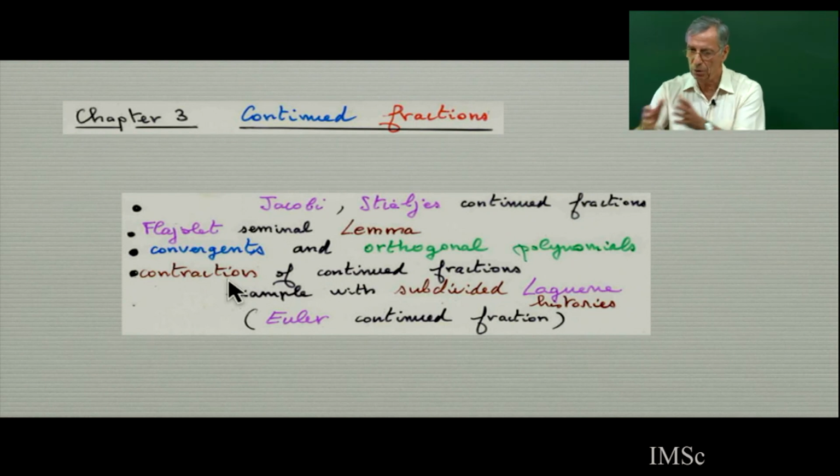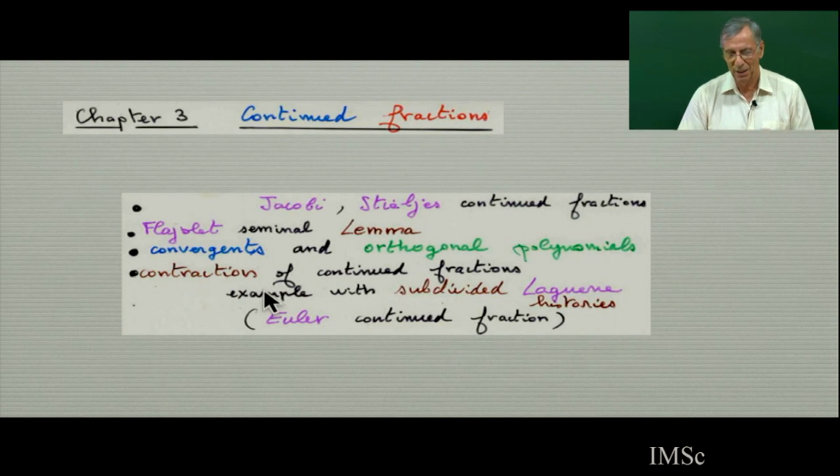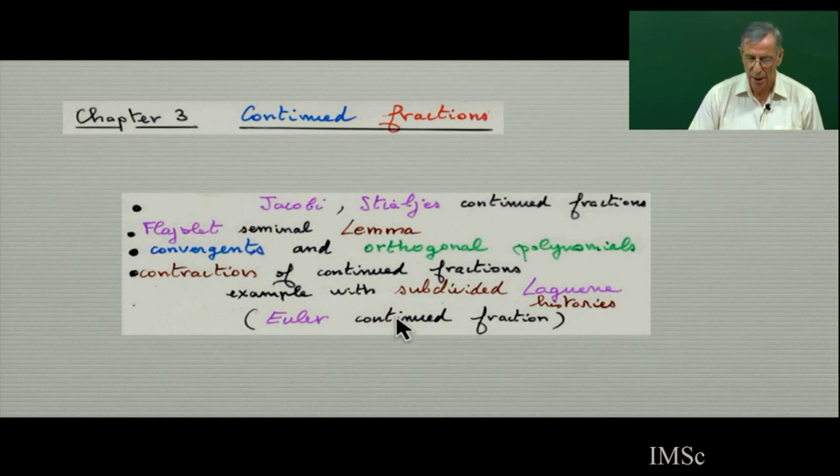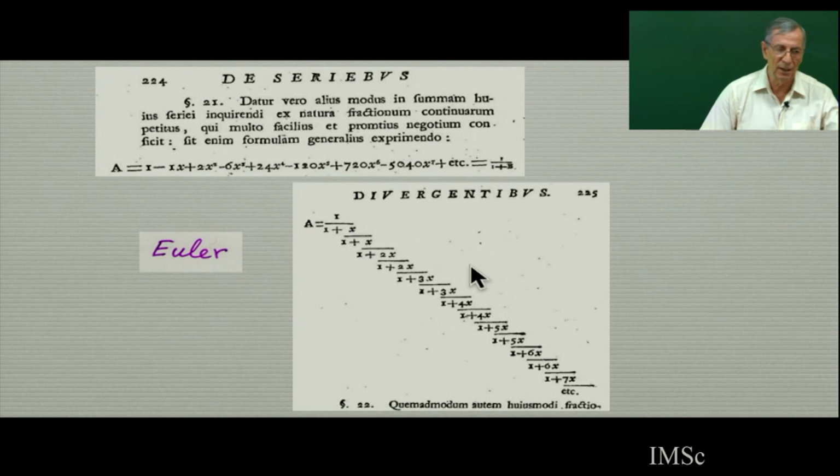So how to go from a Jacobi to a Stieltjes is by contraction of path. There is a well-known formula, but you can explain it completely combinatorially. And if I go back, Euler gave a continued fraction for n factorial. You remember it was 1, 1, 2, 2, 3, 3. So Euler gave a Stieltjes continued fraction. But we have seen the Laguerre polynomial, the Laguerre history, is an interpretation of a Jacobi continued fraction.